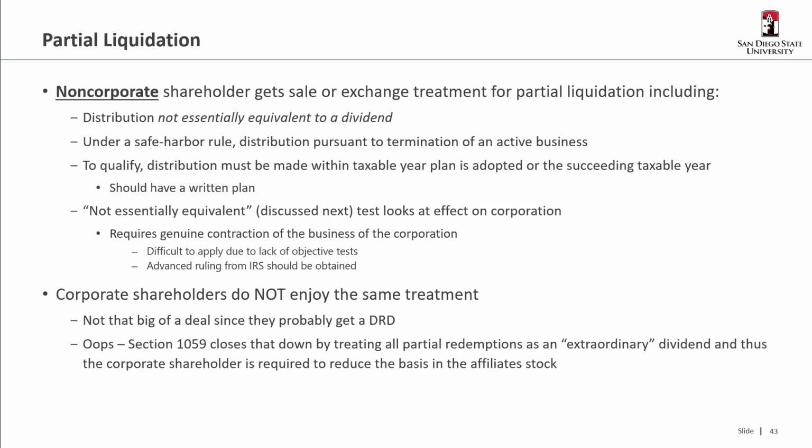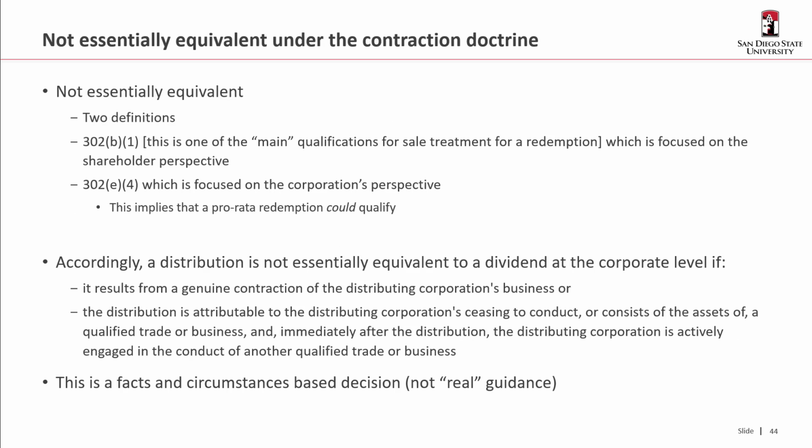So what we'll see is that if a corporation has a subsidiary that undergoes a partial liquidation, it's not treated the same. But that's not that big of a deal. However, recall that Section 1059 closes that down, because it treats all partial redemptions as an extraordinary dividend. And therefore, a corporate shareholder is required to reduce their basis in the affiliate stock. So we talked about that not in the last video, but the one prior to that.